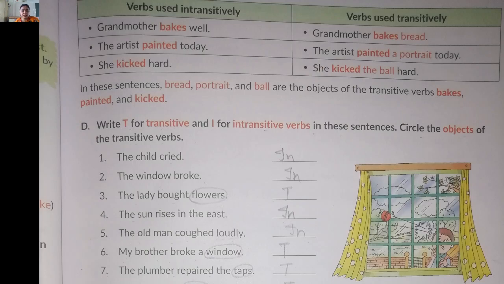So here the exercise, the first is the child cried. Why is the child crying? No object is given here. That's why it belongs to the intransitive. Now the second is the window broke. Here again no object is given. Why did the window break? We don't know.